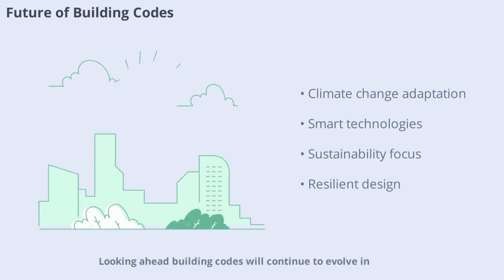Looking ahead, building codes will continue to evolve in response to emerging challenges like climate change, new materials, and smart technologies. We can expect codes to place greater emphasis on sustainability, resilience, and adaptability. The future of structural design will be shaped by these evolving standards, ensuring that buildings remain safe, efficient, and responsive to changing needs.